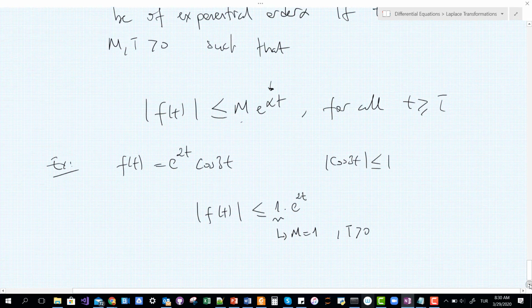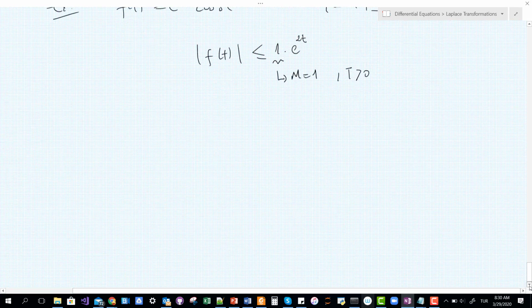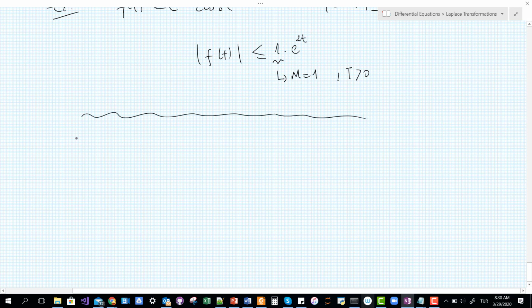But my main problem here is to show if the Laplace transformation exists. To do that, of course, I'm going to use this new definition, exponential order alpha. As long as I satisfy this definition and also the piecewise continuity of my function, we are going to use this new theorem, and you're going to see this integral will exist.